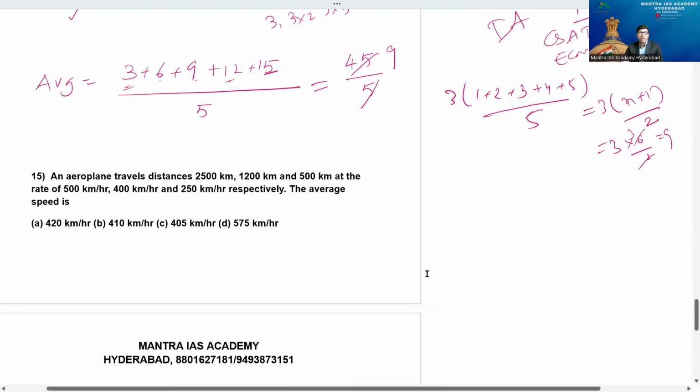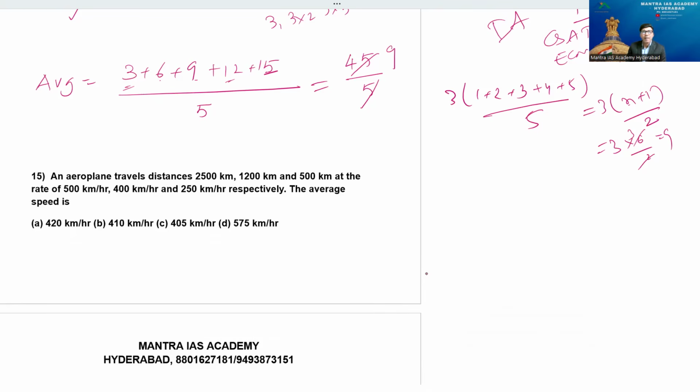But a wonderful question here, the 15th. An aeroplane travels distances of 2500 kilometers, 1200 kilometers, and 500 kilometers at the rates of 500 kmph, 400 kmph, and 250 kmph. Average speed. Beta, average speed, anything you take average is, what is that, please? Total by number of items. In this case, total distance by number of hours I have to find out.